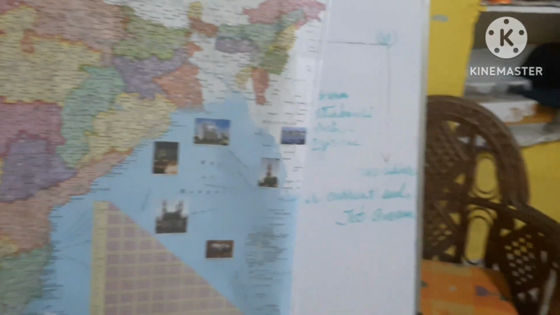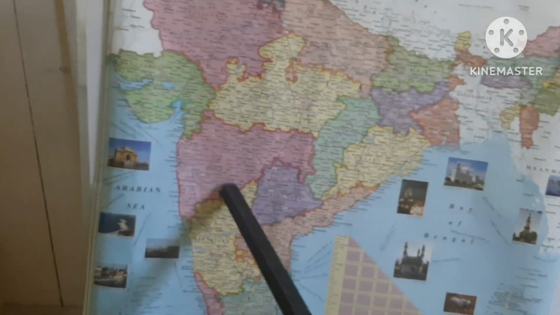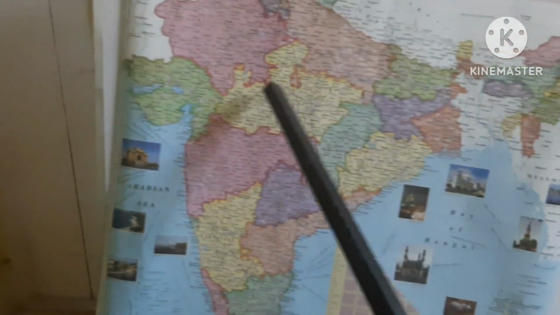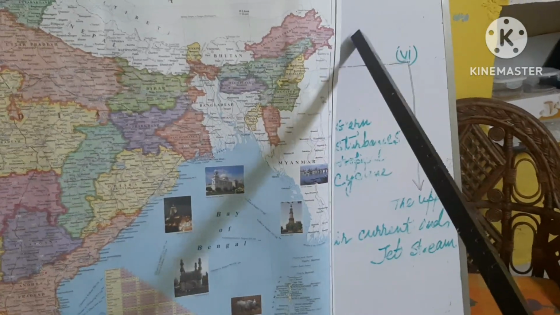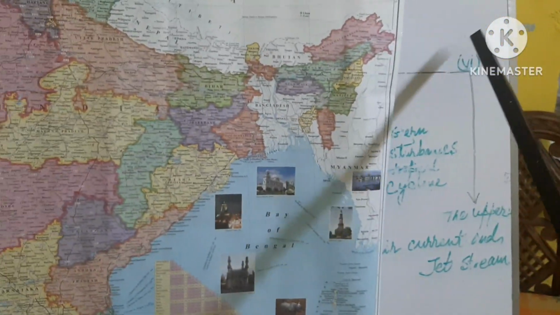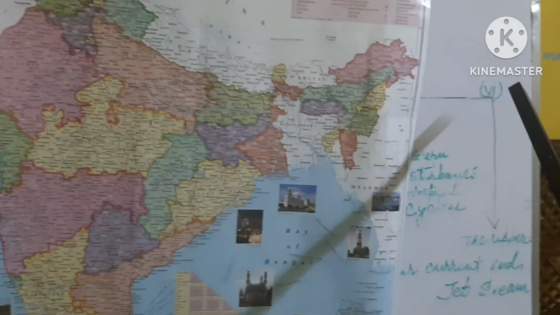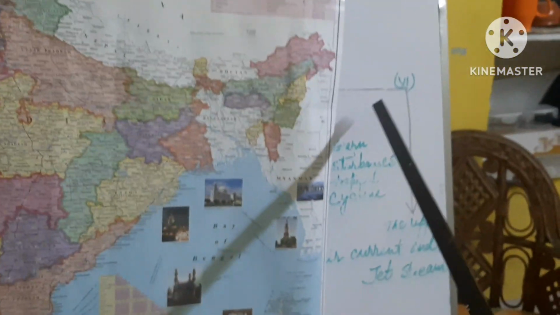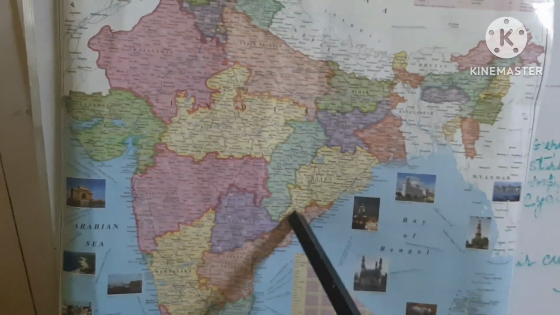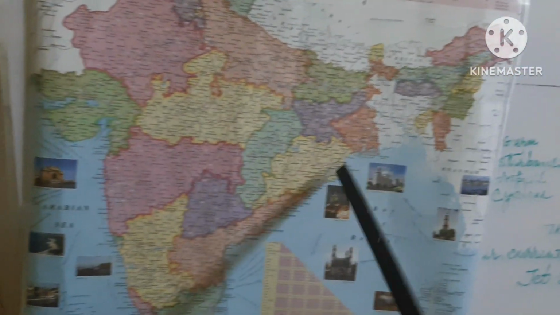So monsoon comes to India due to these 6 points. Also it is an important point that the upper air current and jet stream are the regulating factors for the onset of the monsoon in India and the departure of the monsoon from India.